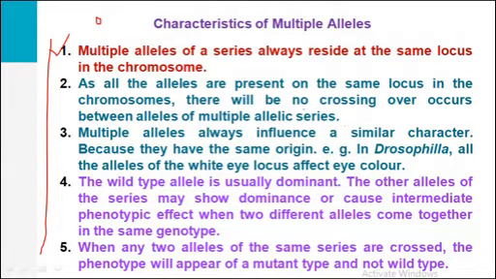We will see crossing over in the next videos. Crossing over takes place between alleles of different loci, but here all alleles are present on the same locus, so there will be no crossing over among these alleles.